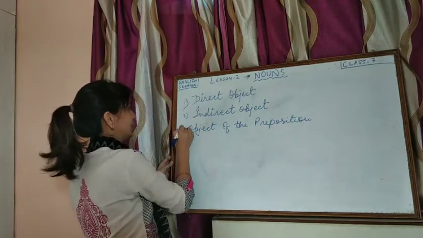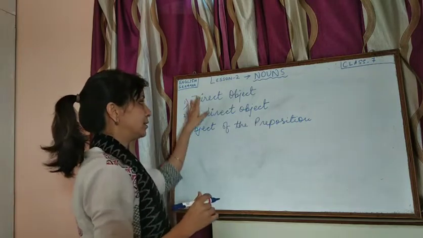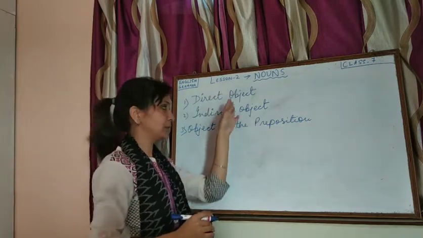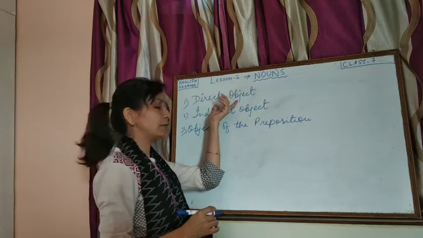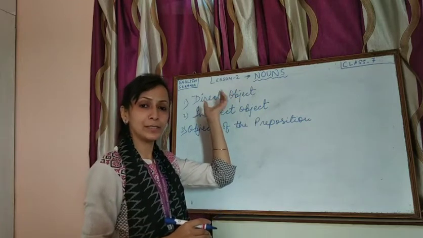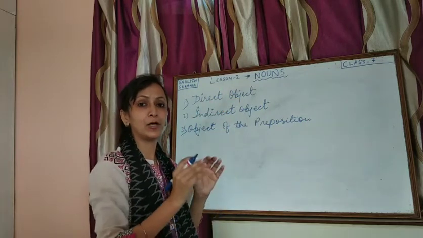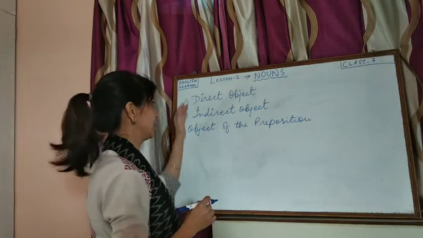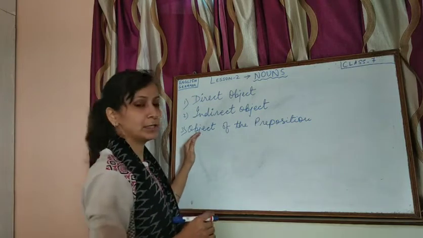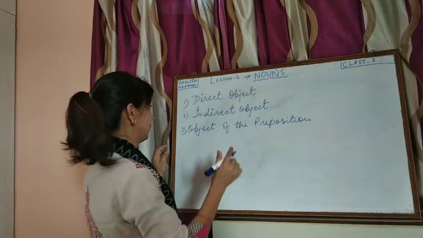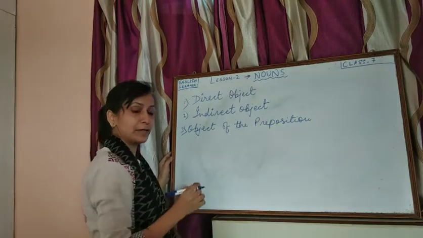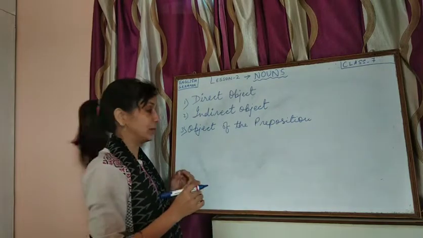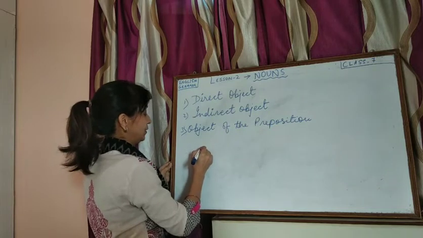First, second and third. So let us see, these are all nouns. Actually these are nouns. The names are given according to their use in the sentence, where they are placed and how they are used in the sentence: direct object, indirect object and object of the preposition. So let us have one example so that the things become clear to you. Let us say this example.